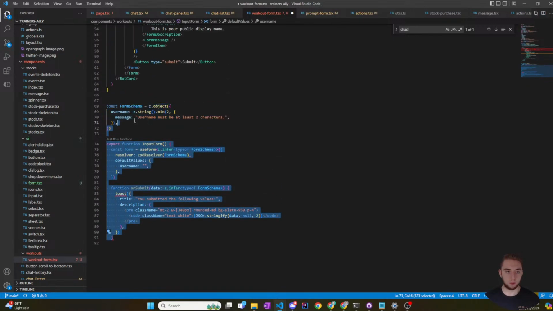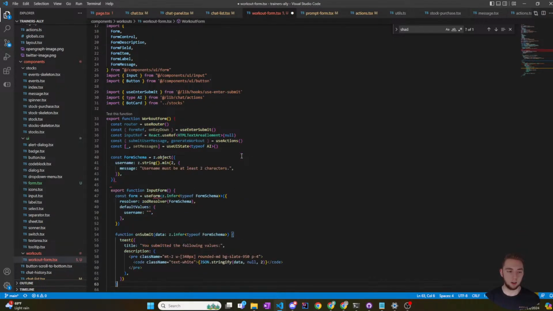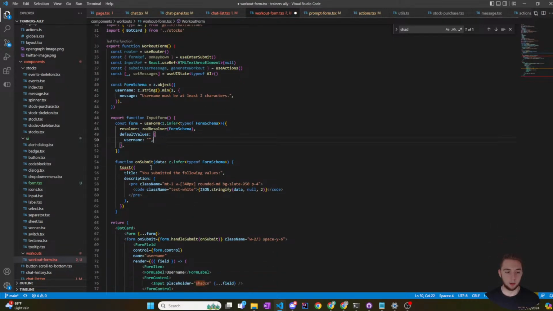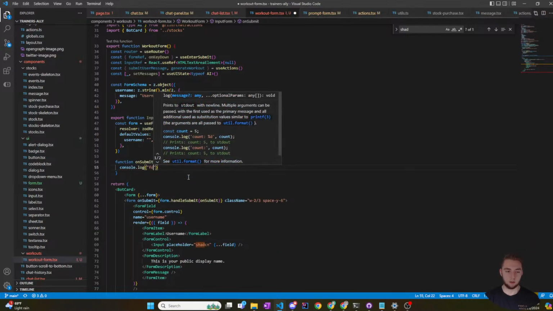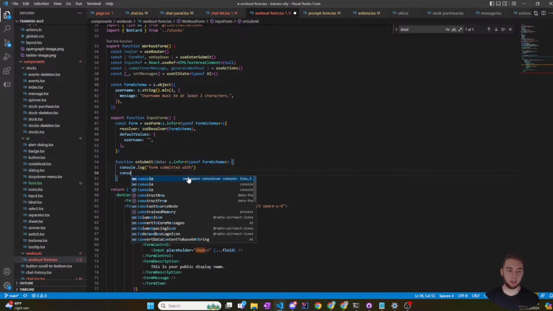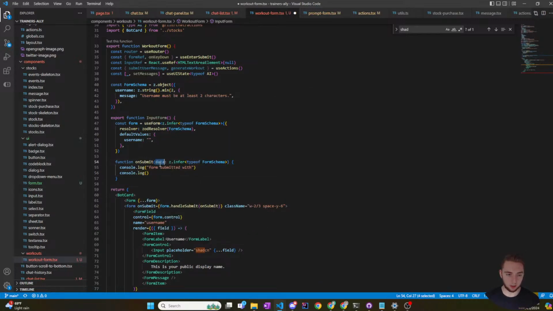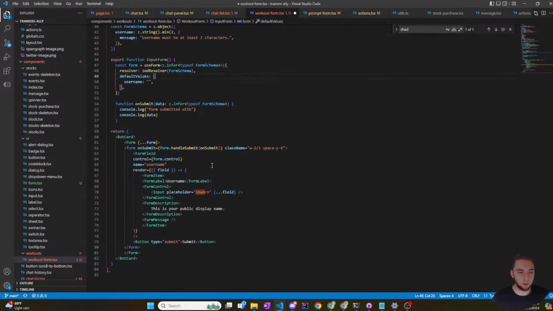So I'm going to move these all up to the top in my component right here. And then on submit, I'm just going to console log right now: form submitted with, and then I'll do a separate console log to log out the data here so I can just see that that's all working. At this point, the form is just going to have the username. I'll have to actually map that out and define everything. That'll be the next big thing that I do.